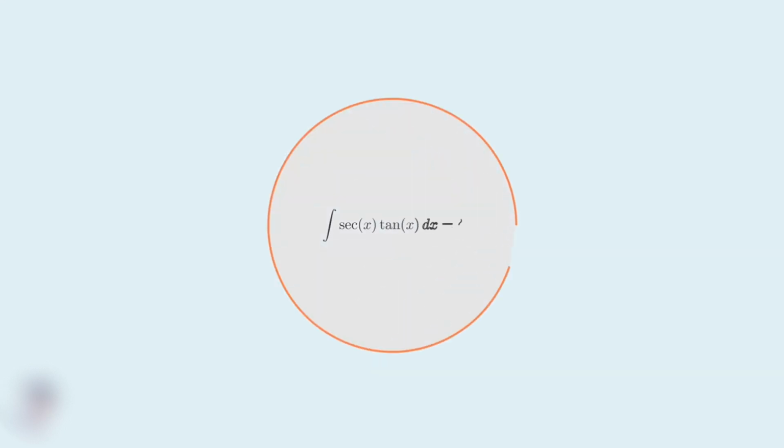What if I told you that this seemingly complex integral has an incredibly elegant solution that you can solve in just one step? The answer is simply sec of x plus c. That's it. But how do we know this and why does it work?